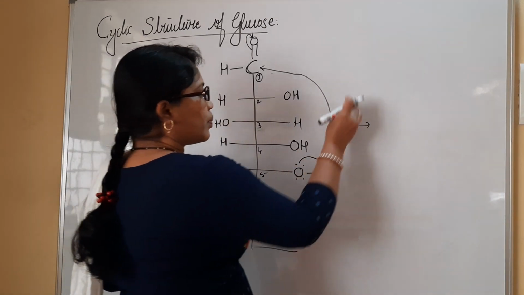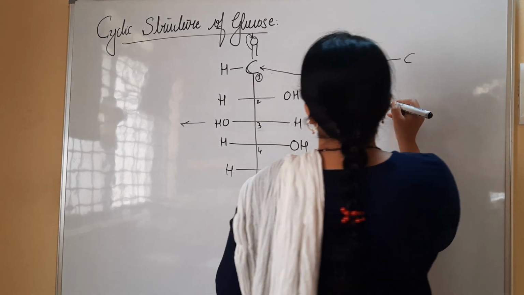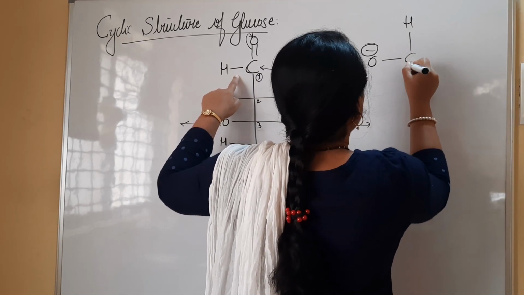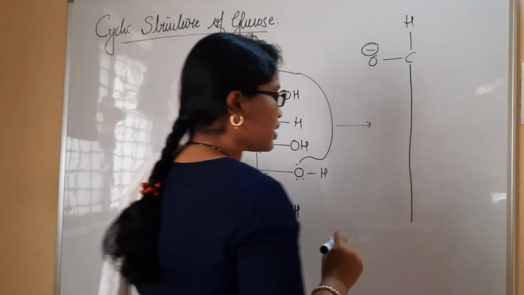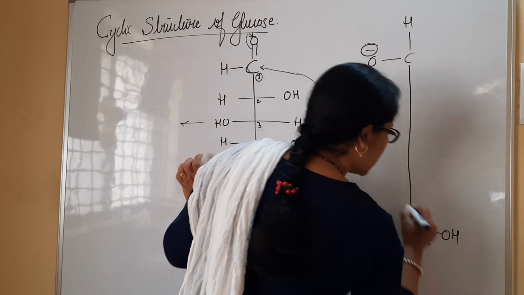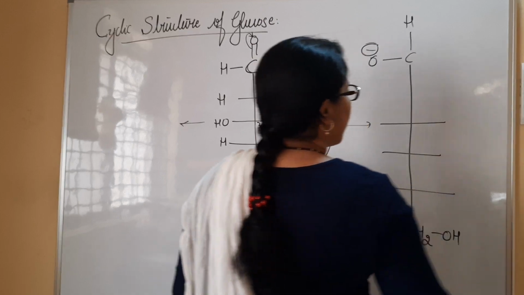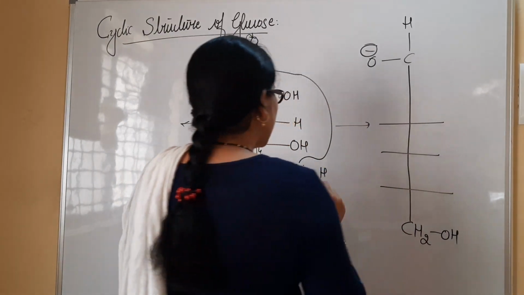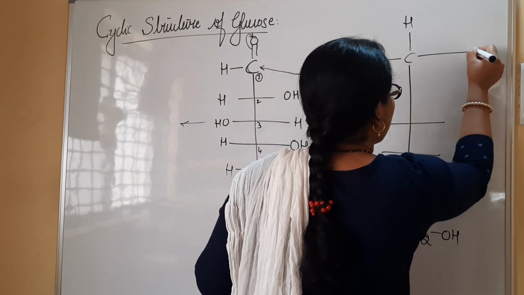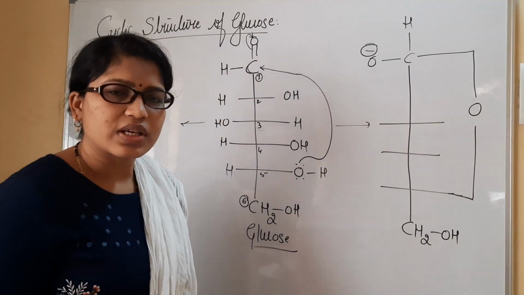Once this pi electron is shifted, I could write here CO minus. Then I have H here. This H can be written here. Fine. Then I have the rest of the molecule as it is. Just look at me how I am drawing. This is CH2OH as it is, and I have the fifth carbon, fourth, third, and I will have the second carbon also. Now see here, let me write this oxygen, it is bound in a cyclization. I could write it like this because hydrogen is going to bind further with the oxygen atom.